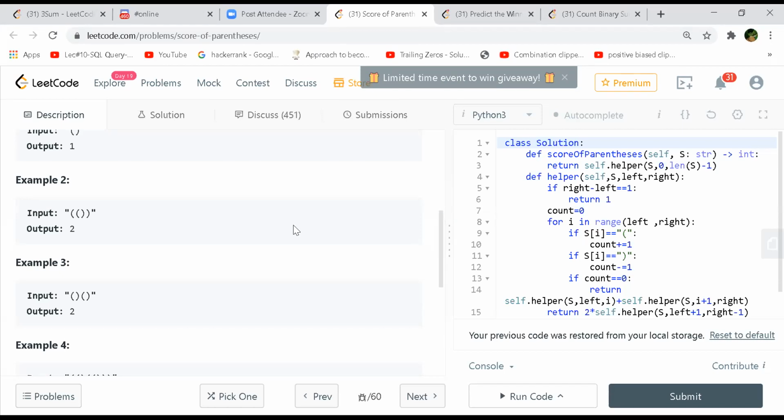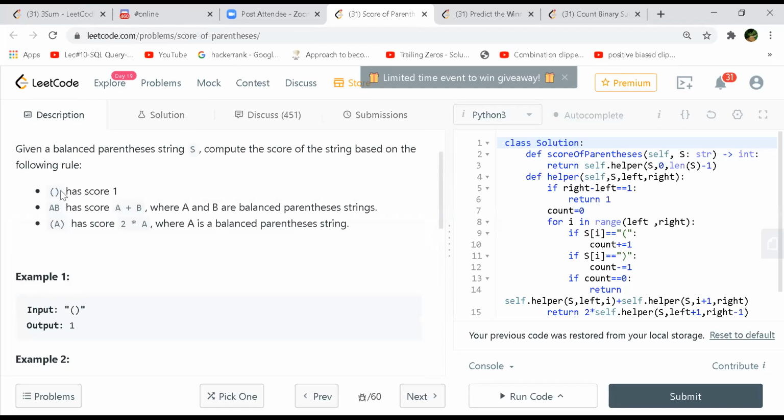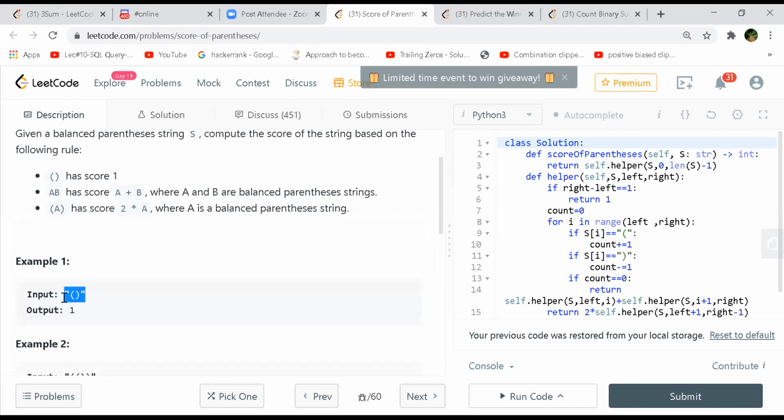How are you first calculating the score for the last one? I did not get how we are calculating the score to begin with. You have to follow these rules, right? If this is a pair, then it will give a score of 1. If A and B both are balanced parentheses, the score will be A plus B. So for this, you'll have 1.